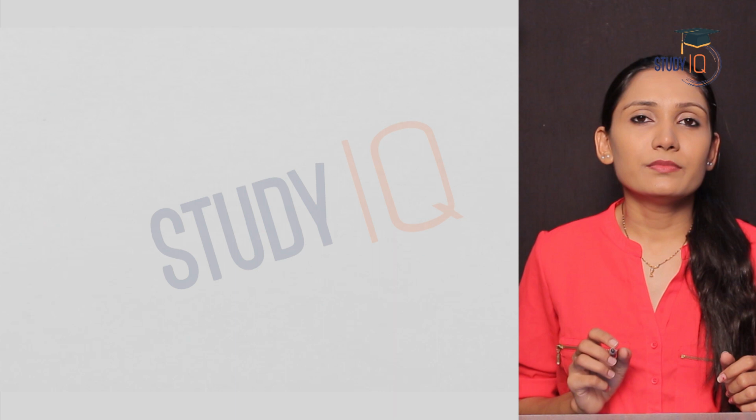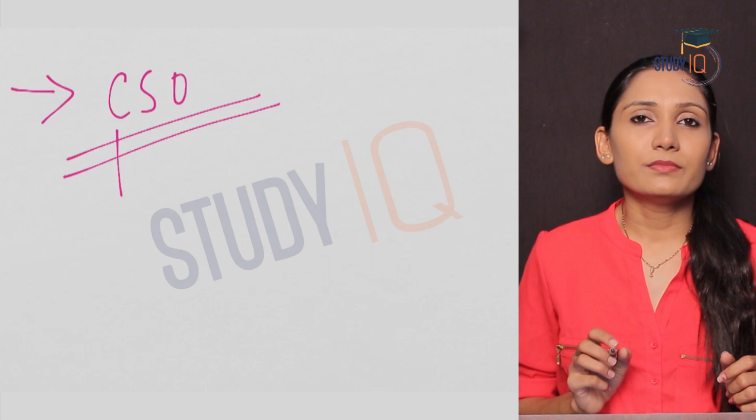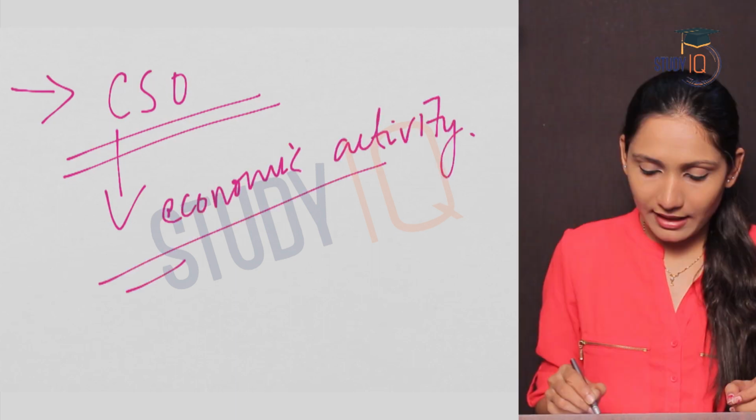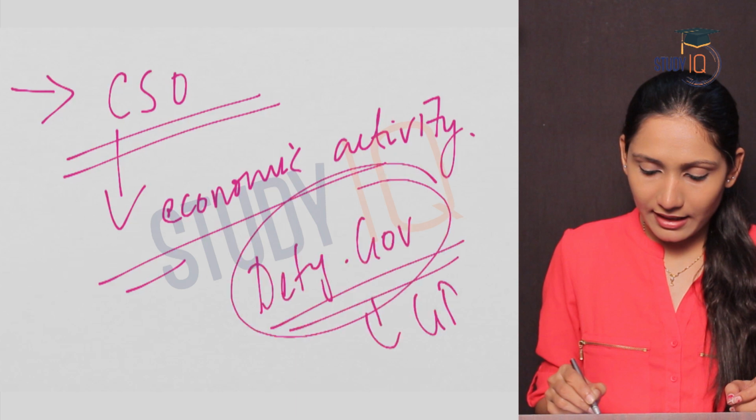Again, another reason he pointed out was that CSO or Central Statistical Office also uses GDP to measure economic growth. CSO uses GDP to measure economic activity or growth. So these were the reasons pointed out by the Deputy Governor to shift back to GDP. This is an important current affair. Please have a clear understanding of this topic.